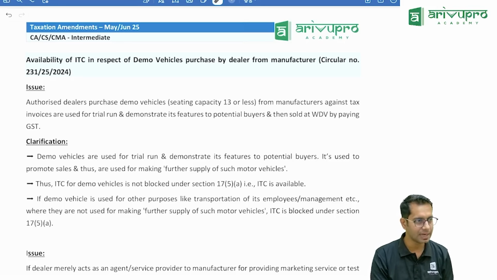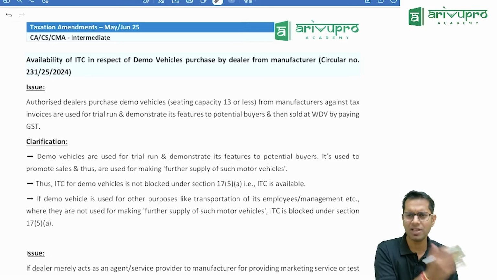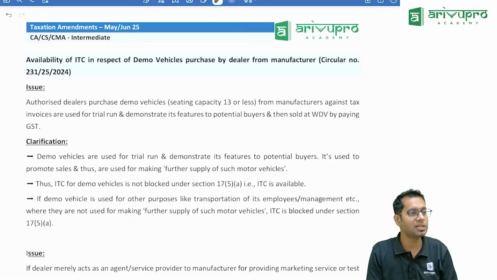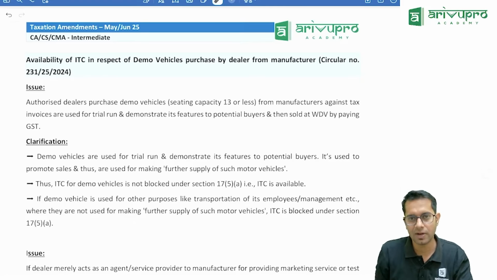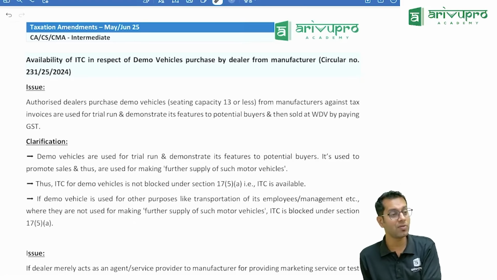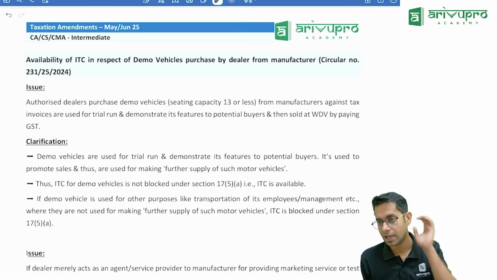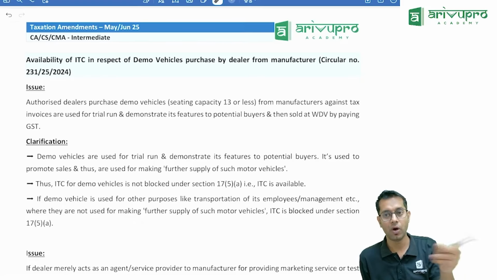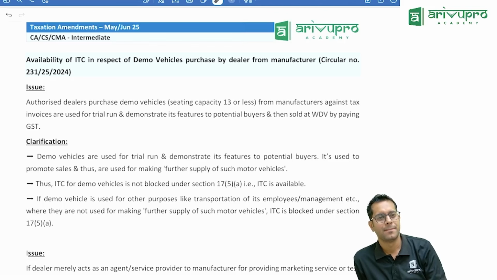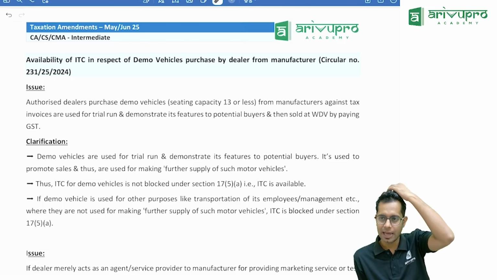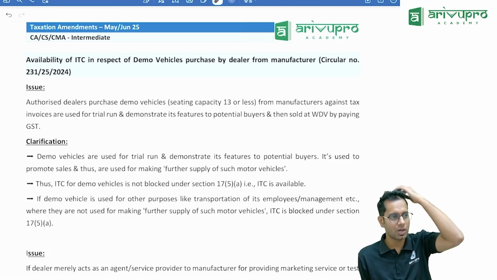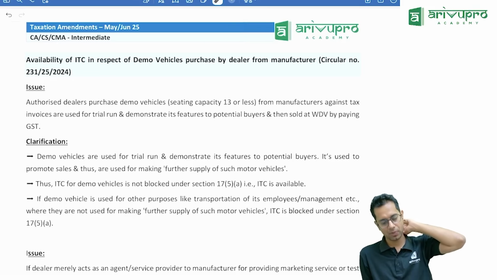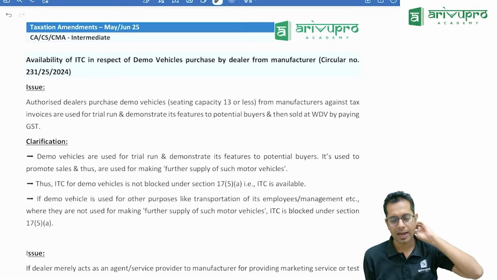For example, in Priya sarees, if a customer says that I want to try this saree. Many shops, if you want to try a shirt, they'll say, sir, don't try this white shirt, try this shirt. Correct. So now the question is, he has one shirt of all the sizes: small, medium, large, XL, etc. I am wearing that shirt. They are using that shirt for demo. Now the question is, is GST applicable or not? On the demo shirts, I would have paid taxes, whatever it is. Can I take input tax credit?